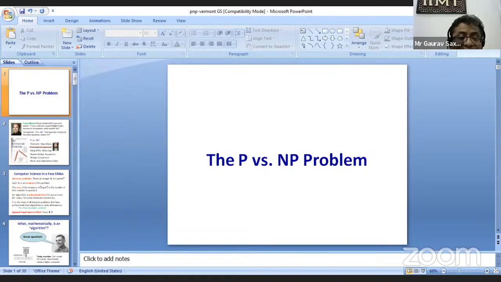So for example, look at this question. The question here is, does this big number have a prime factor ending in 7? Now I'm asking you to find the solution. But if I give you the solution and ask you to verify it, then it's non-determinism. So you can see the difference between determinism and non-determinism. A problem is NP-hard if, by using a black box or an oracle, you can solve all NP problems in polynomial time. Now this is about the complexity zoo.